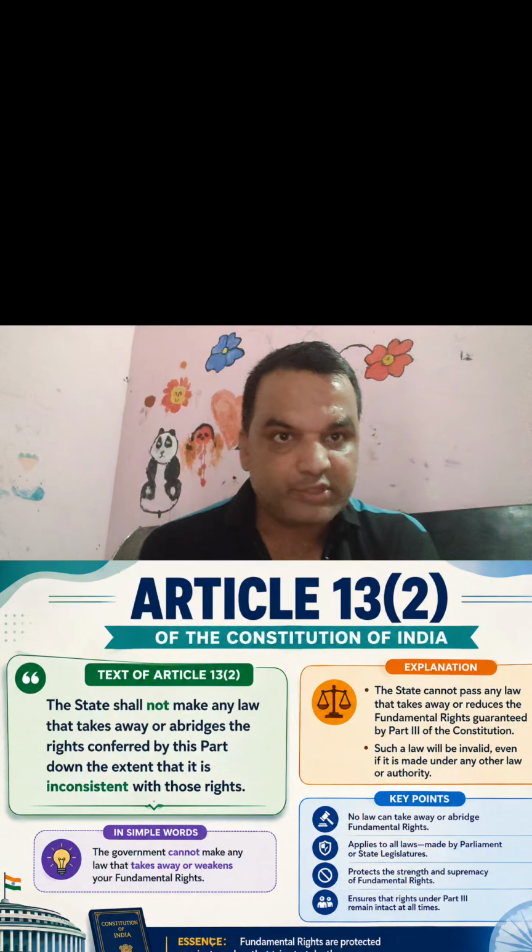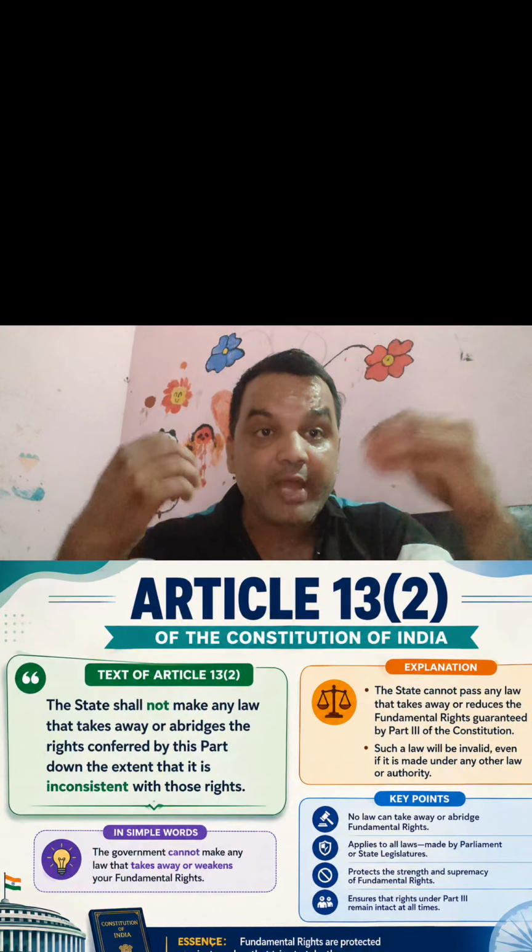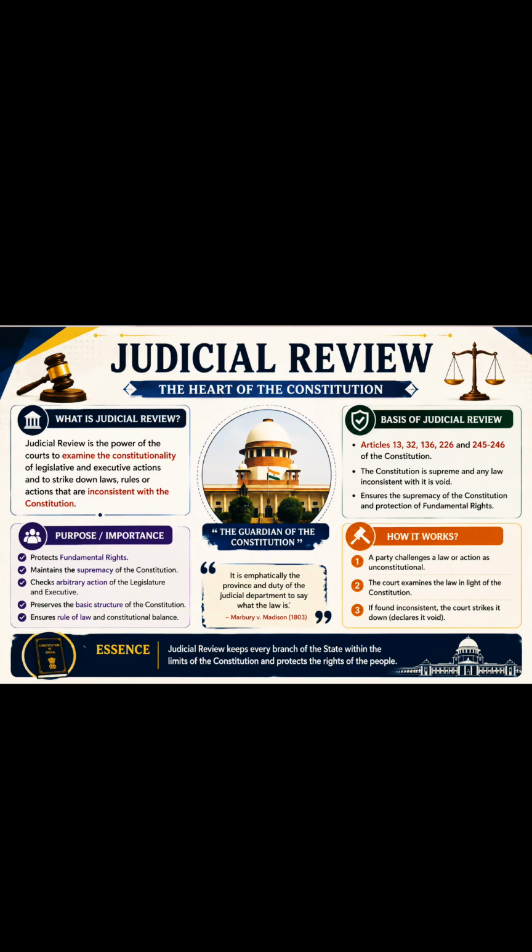Because the state has the power to make laws, any government with a full majority can make any law. So what will happen then? What is the protection given? Basically, judicial review is the direct protection. If a state makes any law or policy which goes against the fundamental rights, then we can directly approach the Supreme Court or the High Court, and the Supreme Court shall directly review that act.